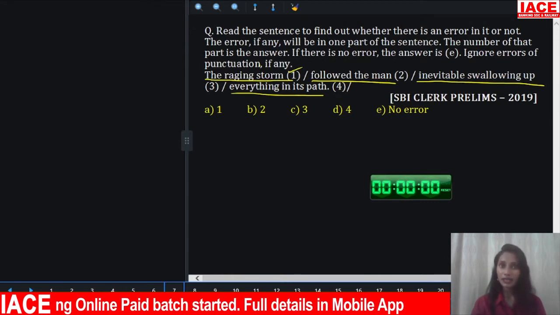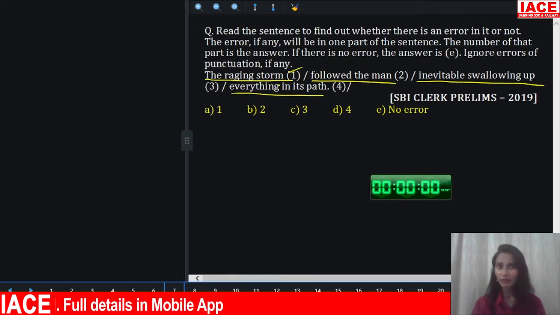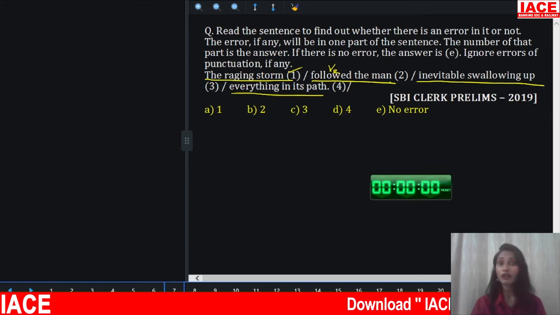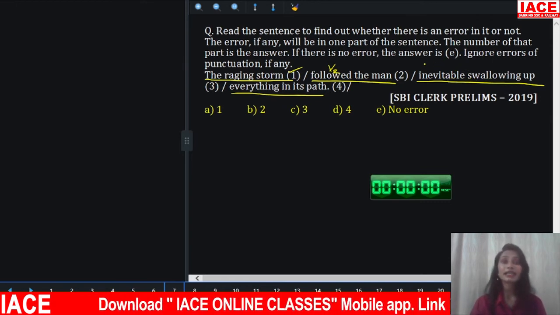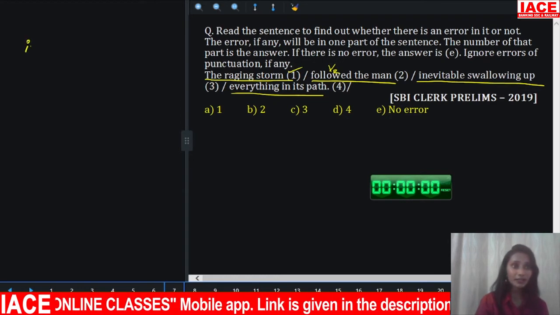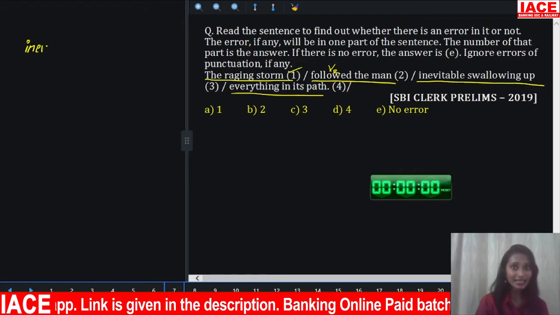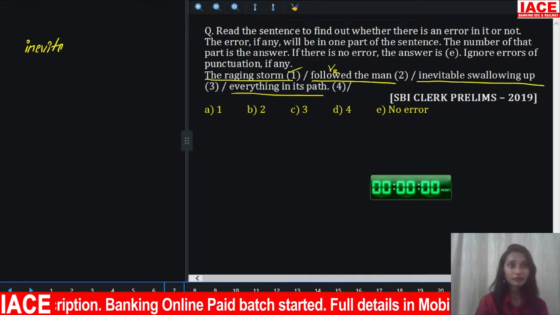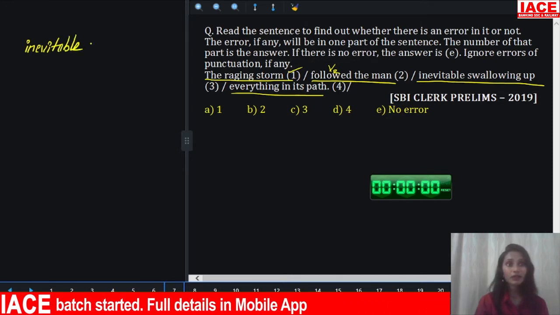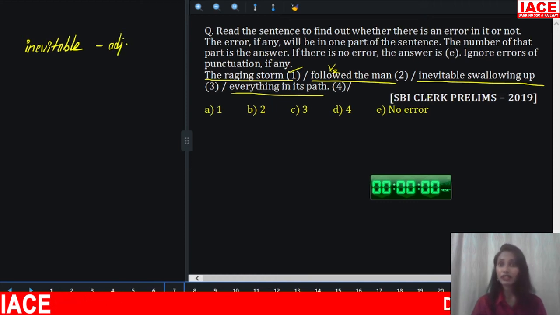Here this raging storm is our subject. Verb is in V2 in past, singular plural same, correct. Followed the man. Okay. Inevitable, swallowing. So you know inevitable, right? Inevitable means unavoidable. It is an adjective.